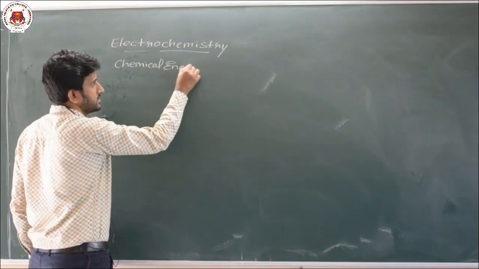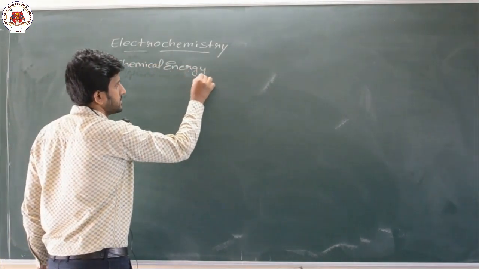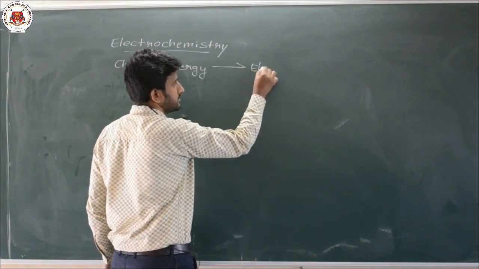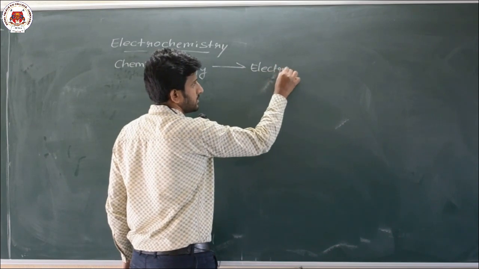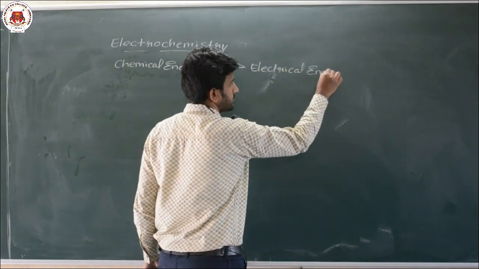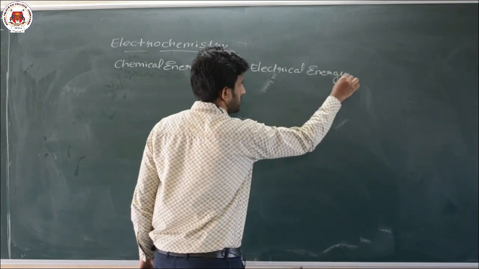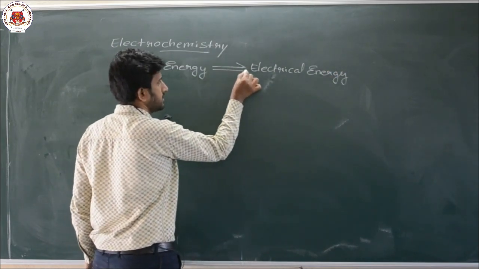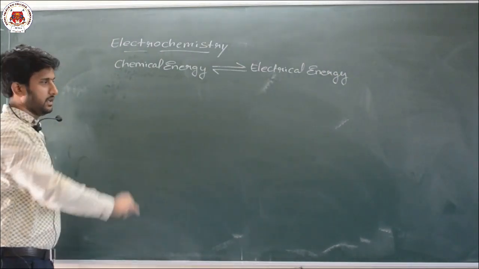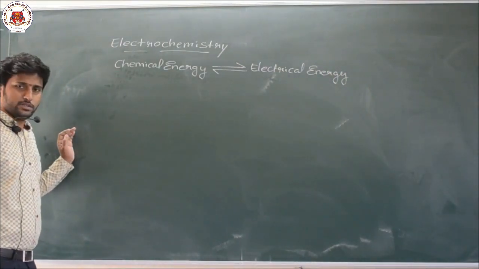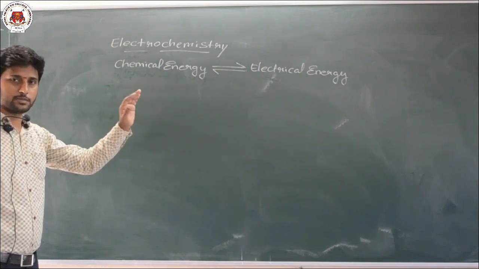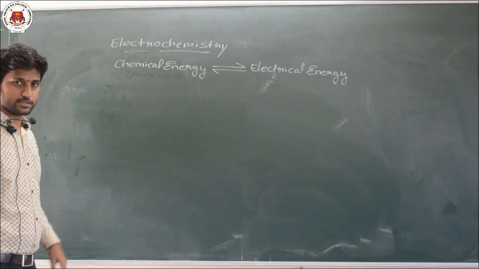Chemical energy is converting to electrical energy, as well as electrical energy also converted to chemical energy. So we talked about spontaneous and non-spontaneous redox reactions.